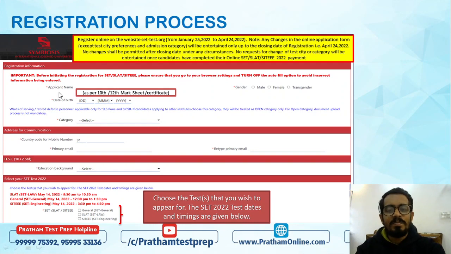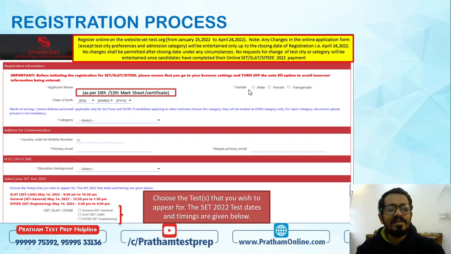Now, I will have to punch in the name on the upper side. Please make sure the name which is mentioned on the 10th certificate and the 12th mark sheet has to be the same on this particular form. आप बहुत ध्यान से उसको फिल कीजिए. अगर आपके इनिशियल हैं, कुछ और सरनेम है, exactly same वही पैटर्न में आप फिल कीजिए. आप उनको बिल्कुल चेंज मत कीजिए. जो आपके 10th के सर्टिफिकेट पर already है आप उसको यूज़ कीजिए. All right. Next, below that I will have to punch in the date of birth.